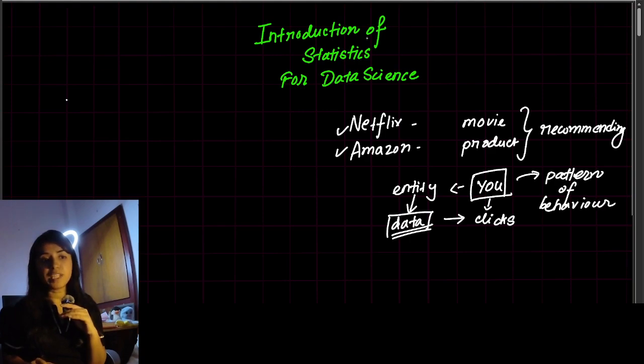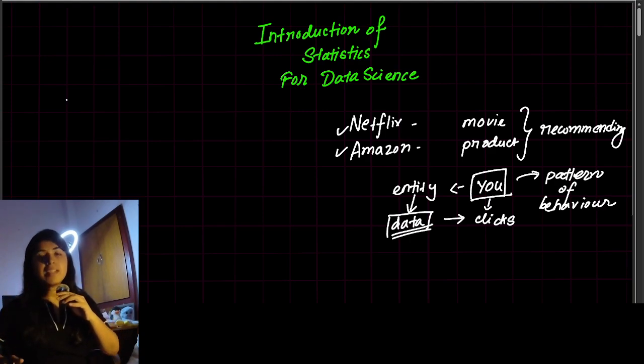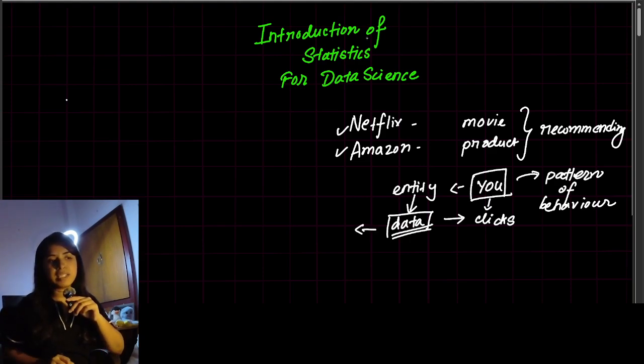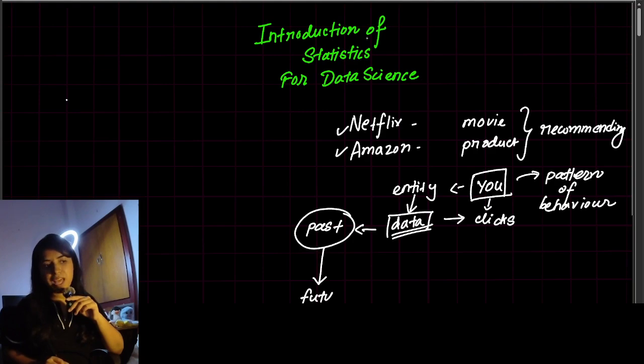Not only for movies, for products also. Suppose you are buying some groceries, and for the next 30 days you buy the same groceries, so on the 31st day it will suggest the same grocery based on your habits. So based on your clicks, your purchases, based on the past data, it is predicting the future. And this is what data science is.